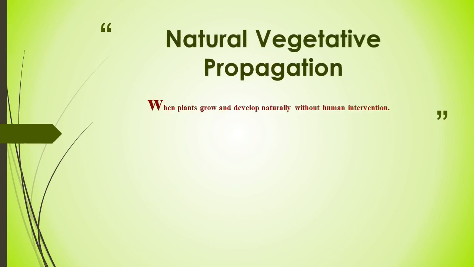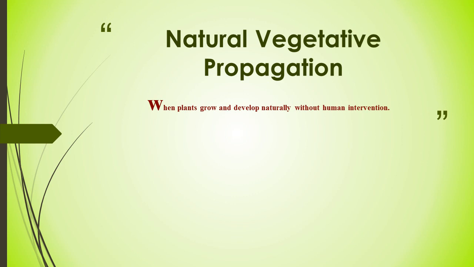Natural vegetative propagation is the method in which plants grow and develop in a natural environment, in a natural ecosystem, without any human intervention or involvement. So vegetative propagation in which plants propagate or multiply without any human involvement is natural vegetative propagation, but with human involvement, it is artificial vegetative propagation.